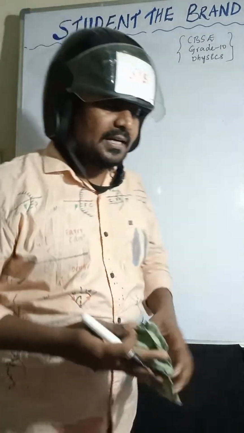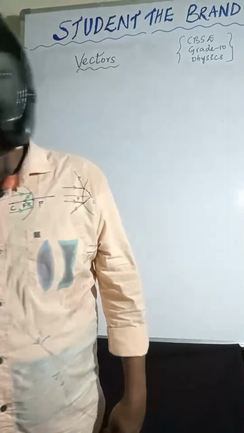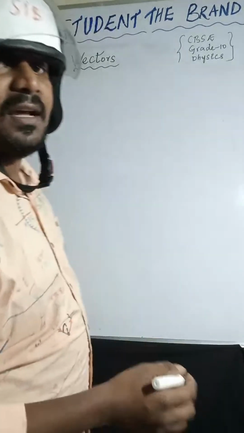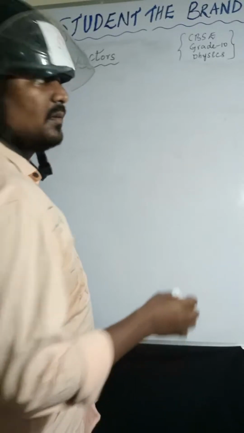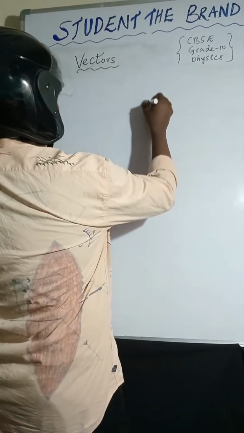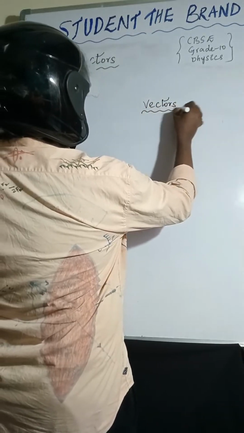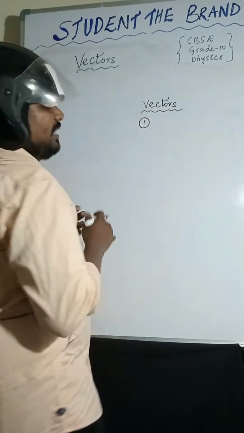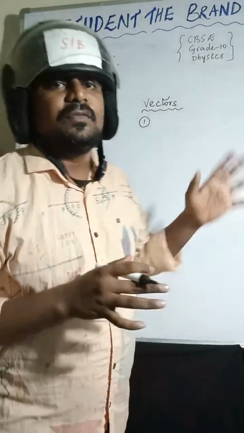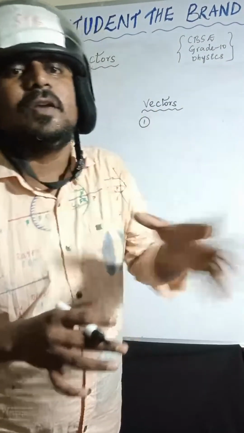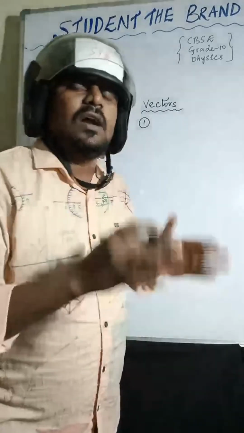So coming to vectors, we'll discuss about vectors. Vectors are nothing but the physical quantity which has both magnitude and direction. So that is called a vector.